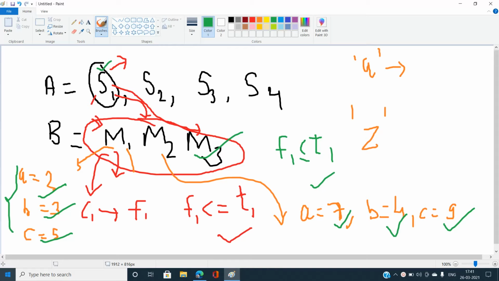And if this holds, then I can say yes, we can have a universal string from the array of strings A. So this is what the main logic is. Let us implement the code to understand this better in the most efficient way. Okay, so let's move further.